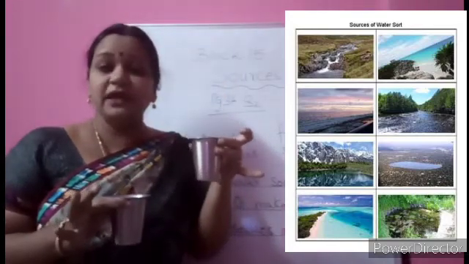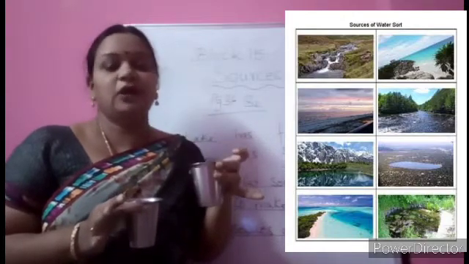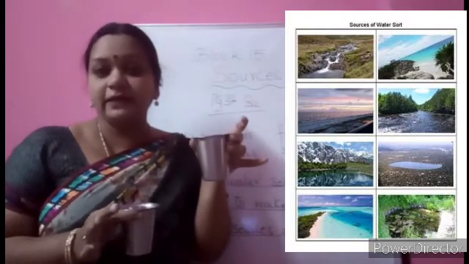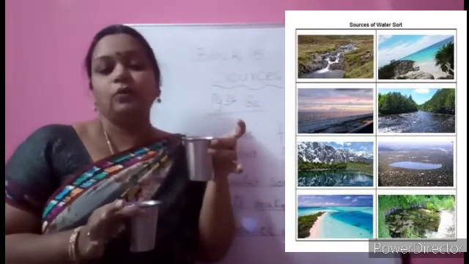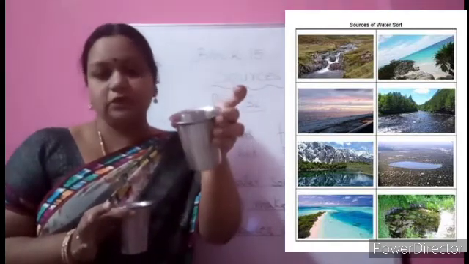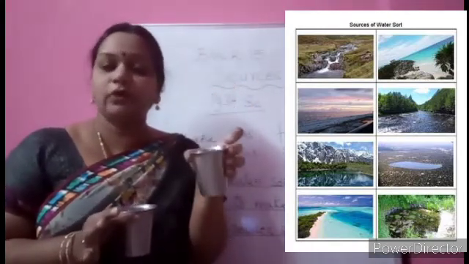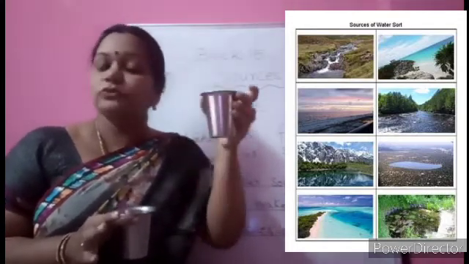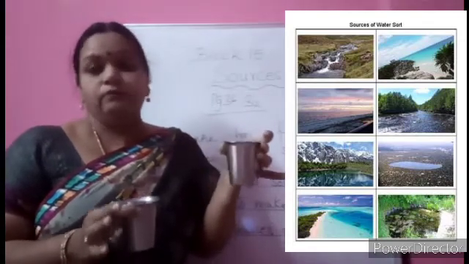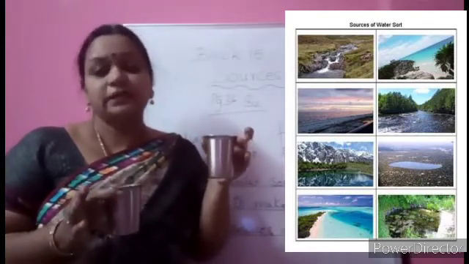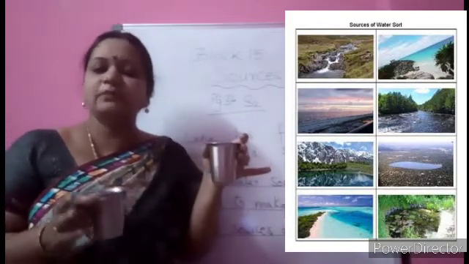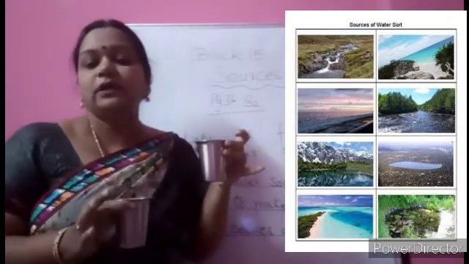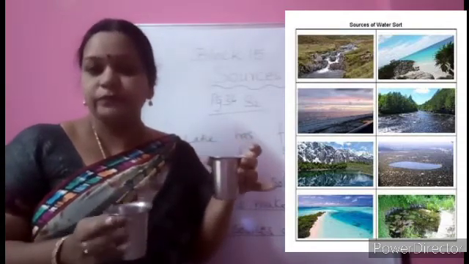Oh, how smelly, and it is so salty we cannot use it for drinking. So this is the water which we have in some of the water bodies like the ocean and the sea, they have the salt water. Now you tell me, can we use this salt water for cooking? Can we use this for growing plants? Can we use the salt water for washing other things, even drinking and cooking both? Even for washing sometimes we use little salty water, but too much salty water we can't use for all the purposes which we are using every day.